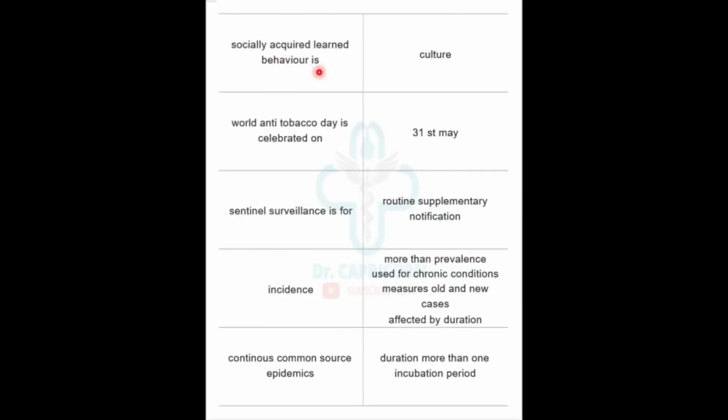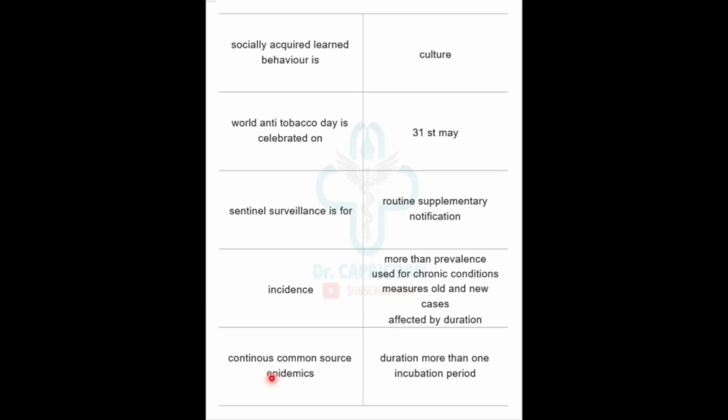Socially acquired learned behavior is culture. World Anti-Tobacco Day is celebrated on 31st of May. Sentinel surveillance is for routine supplementary notification. Incidence is more than prevalence, used for chronic conditions, measures old and new cases, and affected by duration.